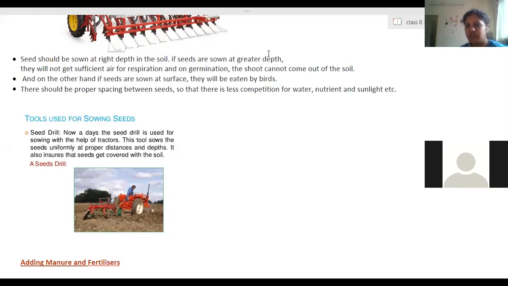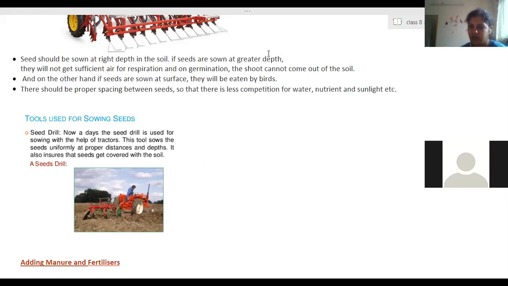So these are other types of manures. Now this manure, the farmer will add into the soil at the time of plowing, or even after the seeds are sown, he keeps on adding it. These are rich in nutrients. All the types of nutrients are available in the manure, not only one or two. But all of them are present in a lesser quantity. They are not present in a large quantity.